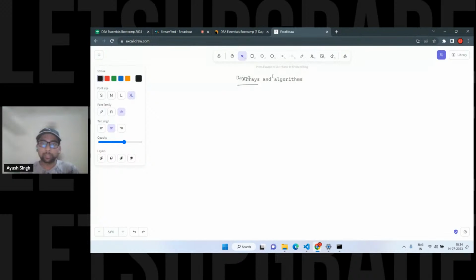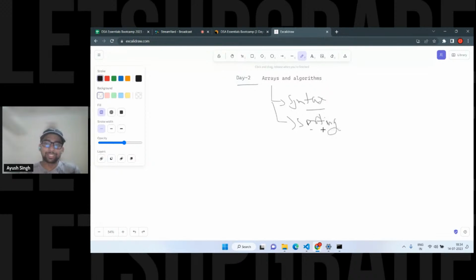I'm going to cover the normal syntax and all those things, and with that we are going to cover the sorting algorithms. I'll tell you the searching as well, but we have some constraint on time, and here we also have the time complexity.